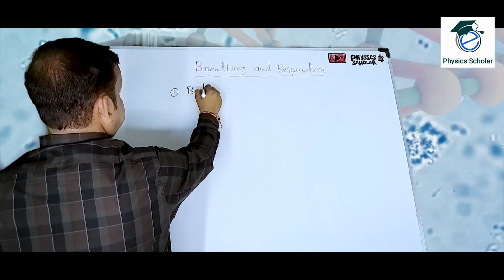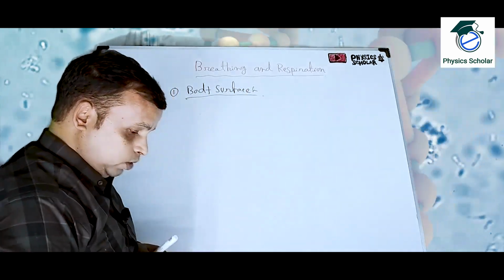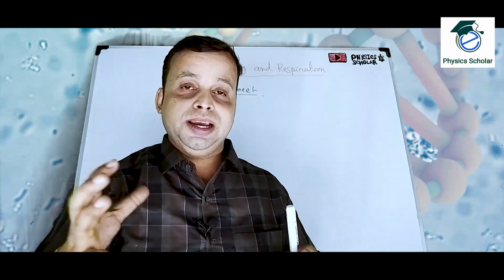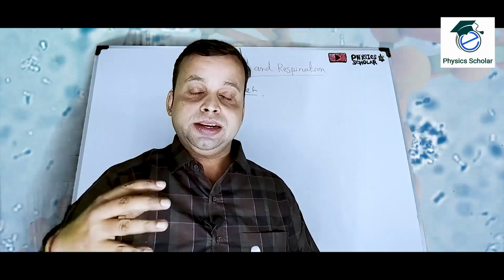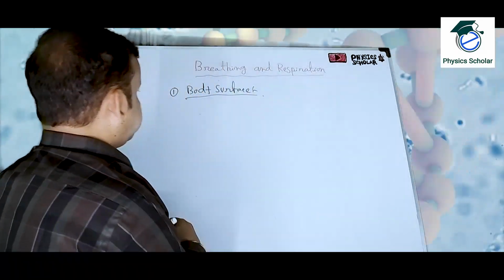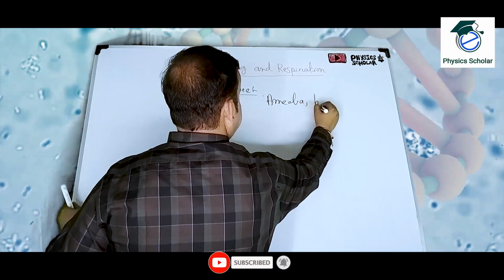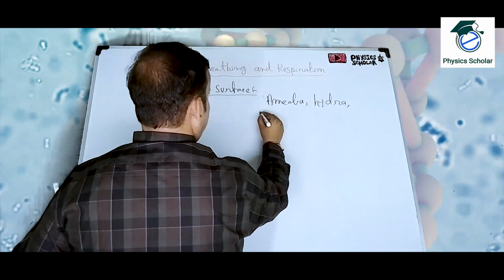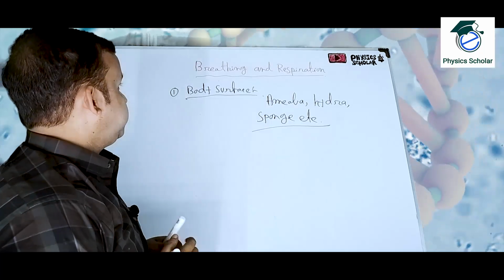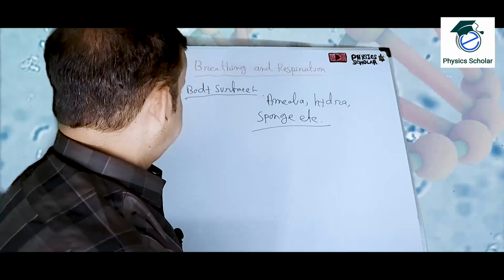First, the body surface. Some animals respire through the body surface. They take the air from the atmosphere and release air with more carbon dioxide to the atmosphere. Examples are amoeba, hydra, and sponge. These are examples of animals which respire through their body surface. Clear?